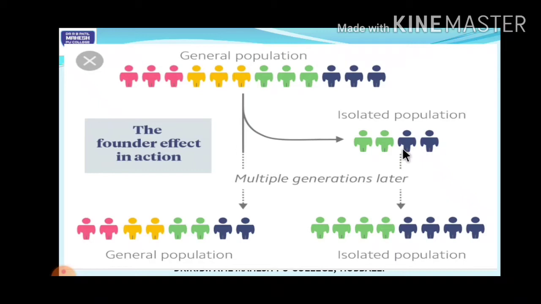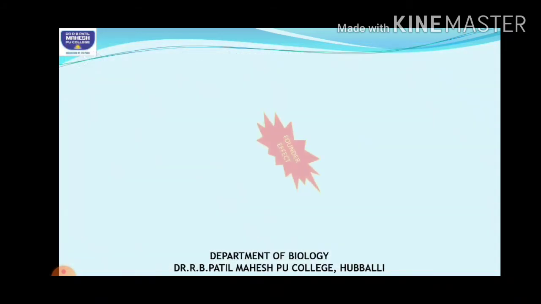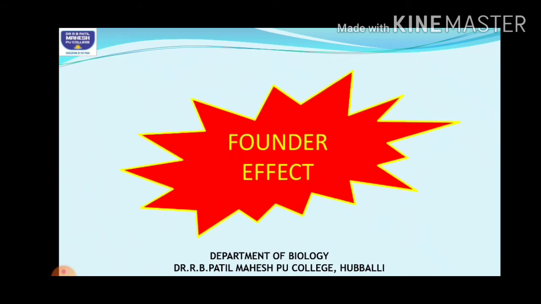Sometimes, if the organisms drift or move to some other isolated places, the original drifted population becomes the founder, and this effect is called the founder effect.